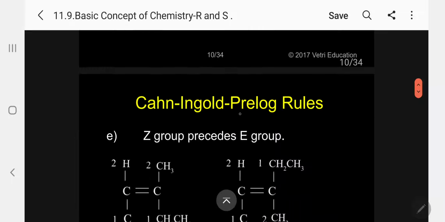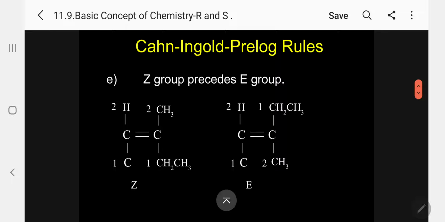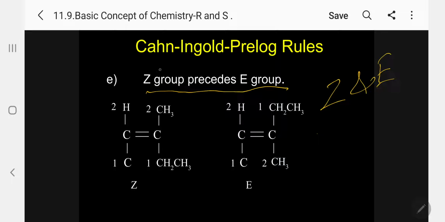The same way E. In this case, we are going to discuss the Z and E notation later; that will come under geometrical isomerism. We are going to see it later. But temporarily, we just remember: Z means same, E means opposite. You remember. That is cis and trans like this. So Z group precedes E group. Cis precedes trans, as we see, and in the same way Z precedes E.